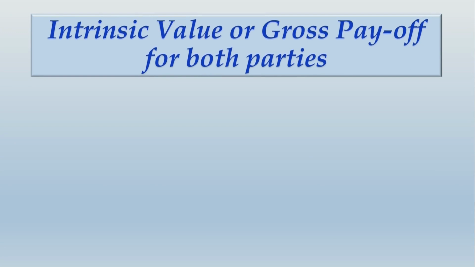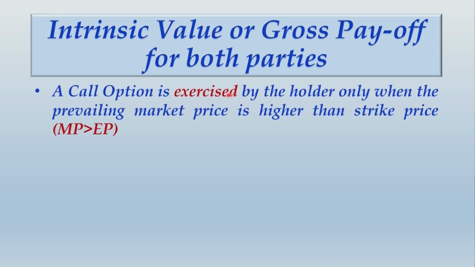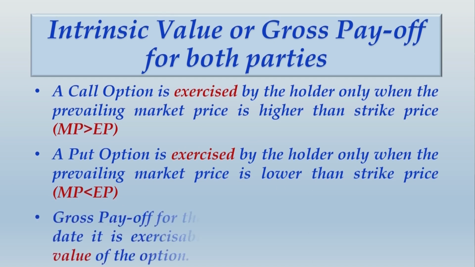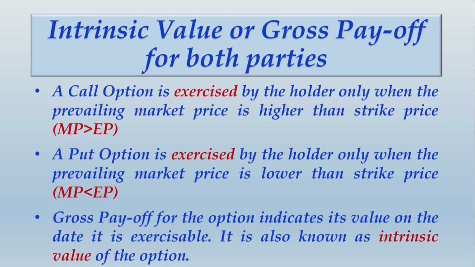Under the heading intrinsic value or gross payoff for both the parties, you write the first point over here, that a call option is exercised by the holder only when the prevailing market price is higher than the strike price, that is MP, market price, should be greater than EP, that is exercise price. On the other side, a put option is exercised by the holder only when the prevailing market price is lower than the strike price, that is MP less than EP, MP standing for market price, EP standing for exercise price. The gross payoff for the option indicates its value on the date it is exercisable.